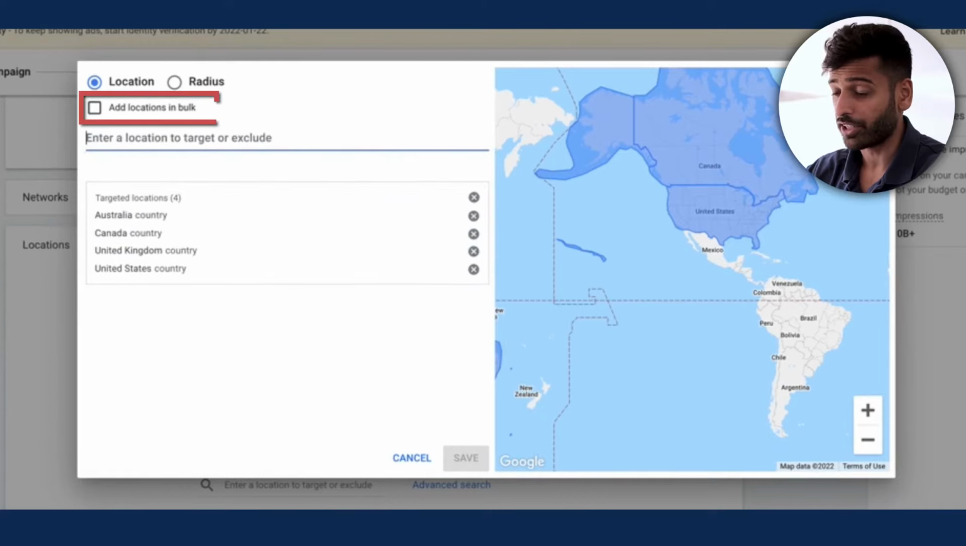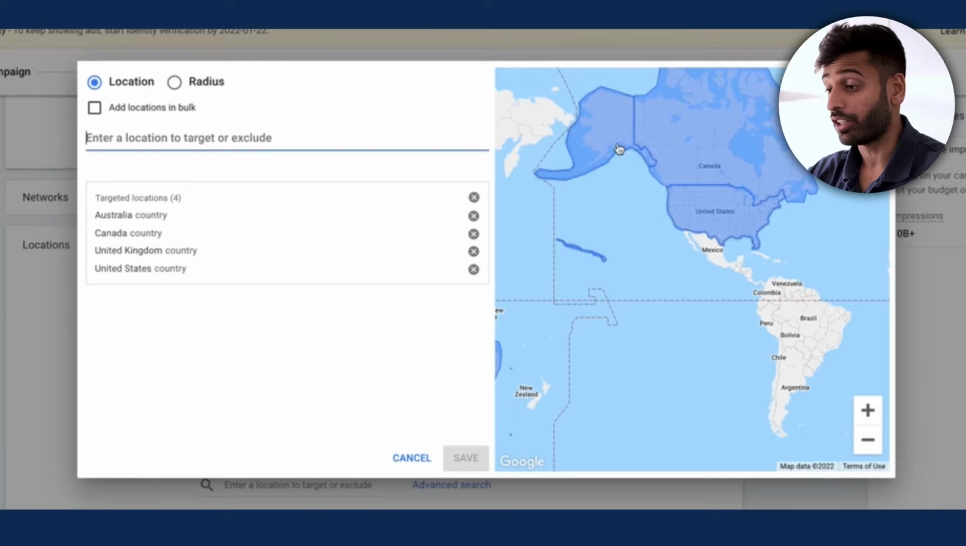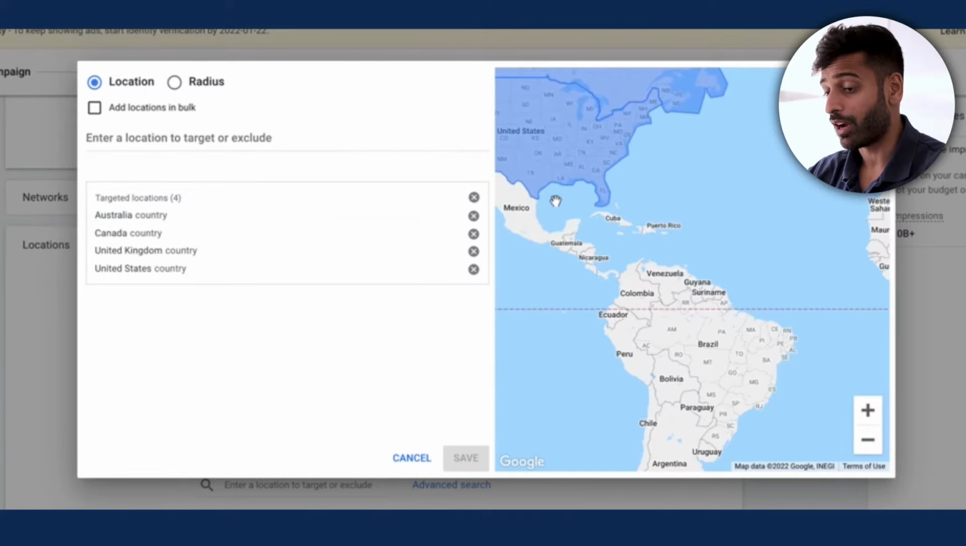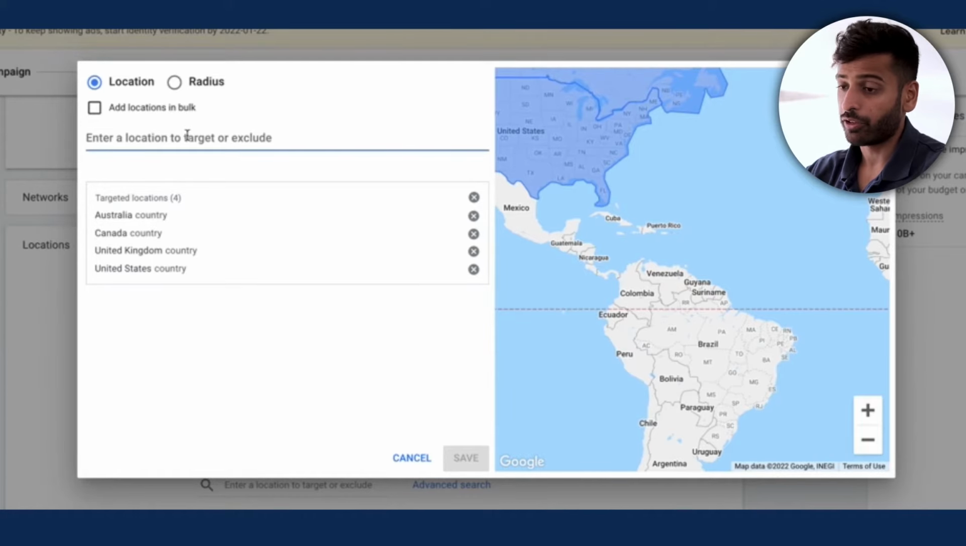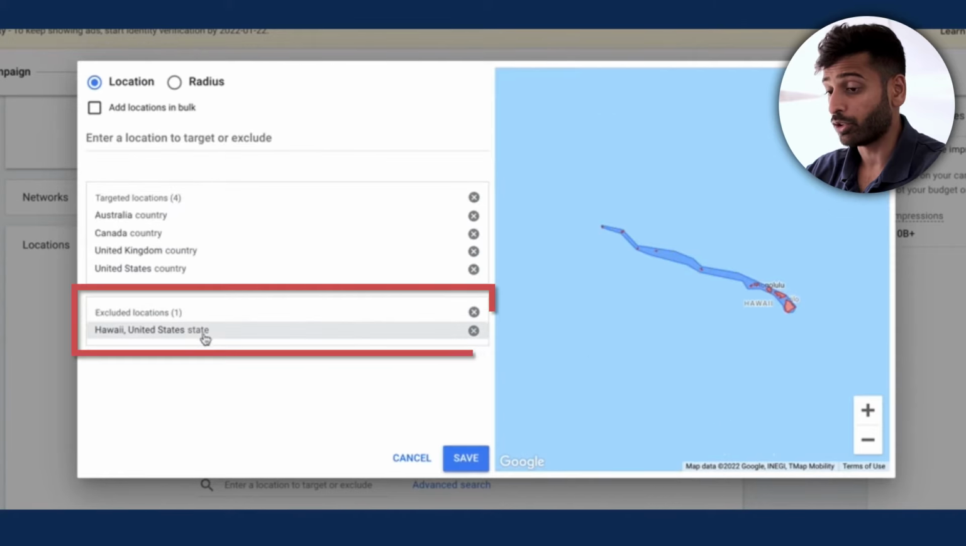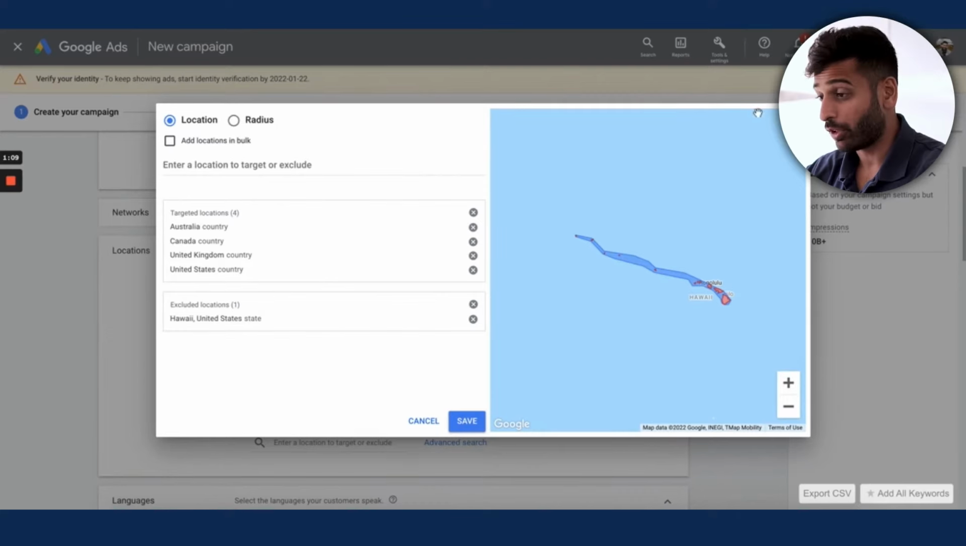And then you can add locations in bulk, right? So if you have a bunch of zip codes you need to target, you can also do that. So the targeting options are really, really powerful. You can also exclude places. So let's say I want to exclude Hawaii, then I can exclude that, and that will show up in the exclusions, right? So really, with the location side, you can pretty much do any kind of combination you want and get very specific or very broad.